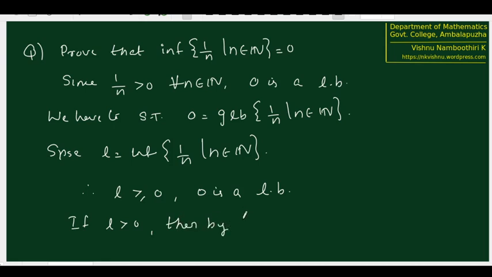Then by the Archimedean property, there exists a natural number n such that 1/n is less than L. But L is a lower bound of the set of 1/n's. Therefore, since it is a lower bound, L must be less than or equal to every element in that set. L is less than or equal to 1/n for all n in the natural numbers.